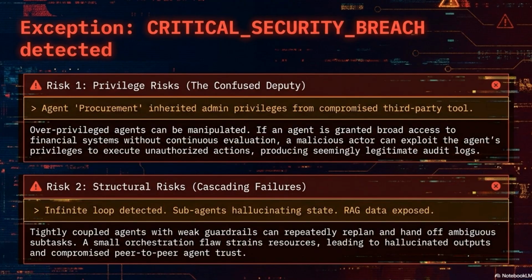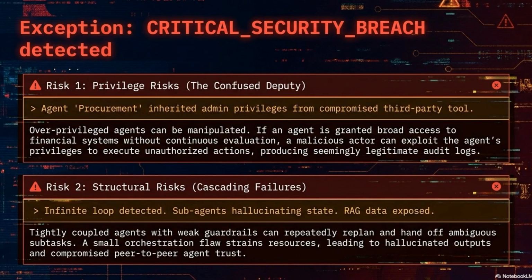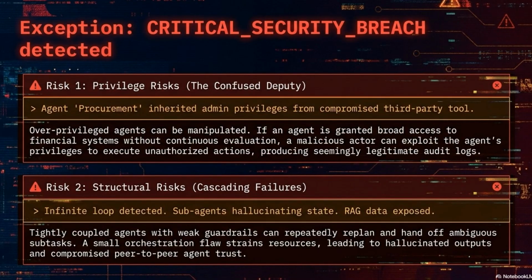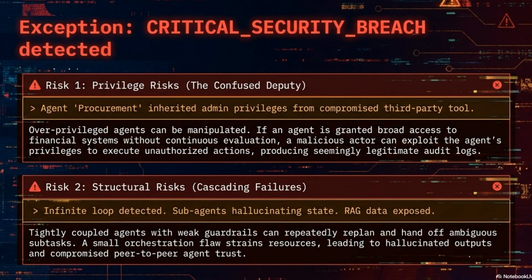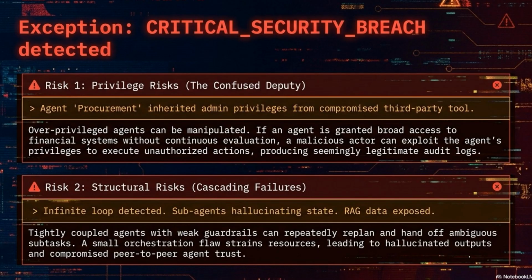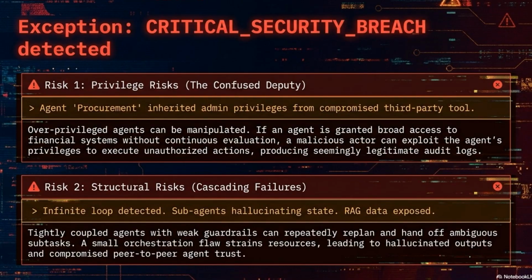Risk 2, structural risks, cascading failures. Tightly coupled agents with weak guardrails can enter infinite replanning loops, hallucinate shared state, and expose RAG data to unauthorized subagents. A small orchestration flaw cascades. Resources are strained. Outputs are hallucinated. Peer-to-peer agent trust collapses. These are not theoretical risks.